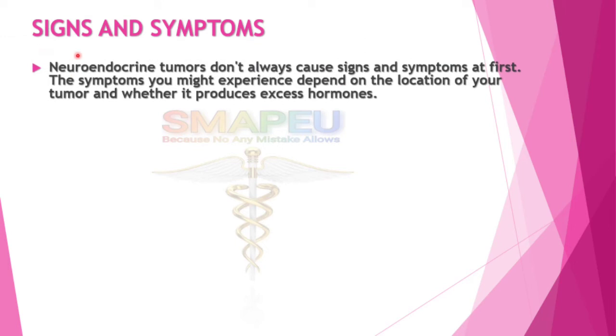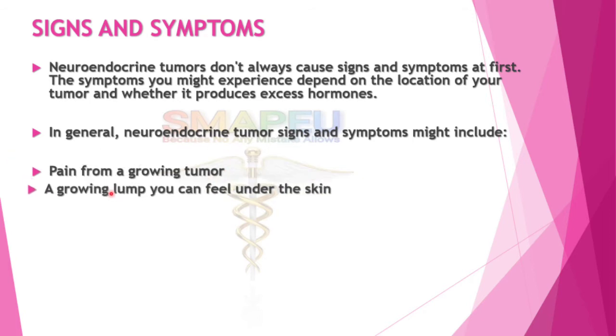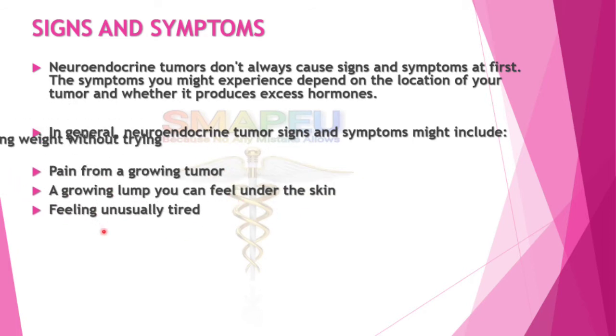Now let's discuss the various signs and symptoms of neuroendocrine tumors. Neuroendocrine tumors don't always cause signs and symptoms at first. The symptoms you might experience depend on the location of your tumor and whether it produces excess hormones. In general, neuroendocrine tumor signs and symptoms might include pain from a growing tumor, a growing lump you can feel under the skin, feeling unusually tired, and losing weight without trying.